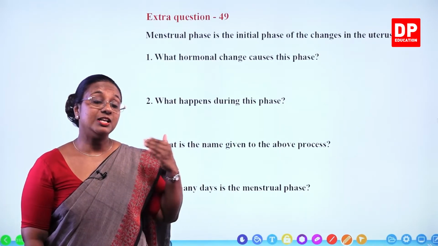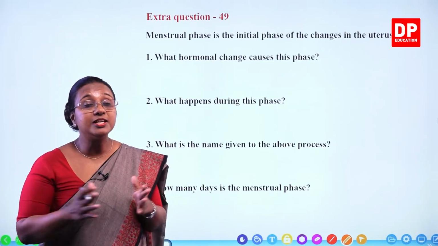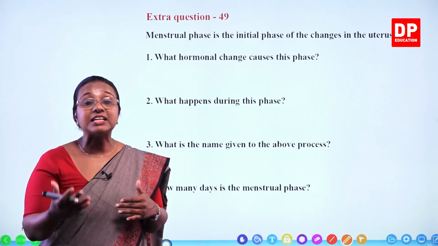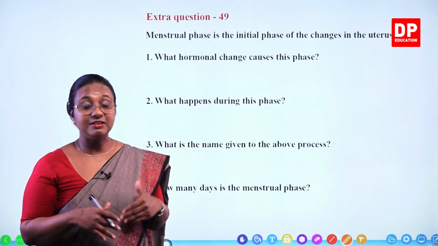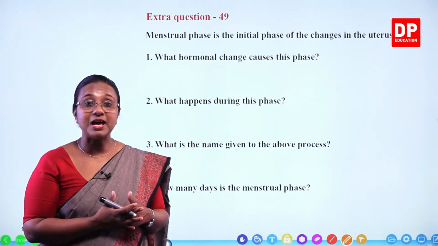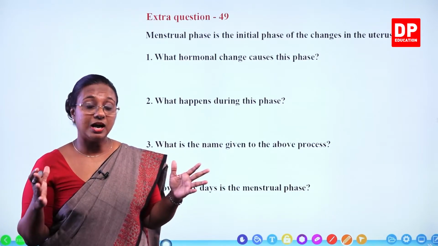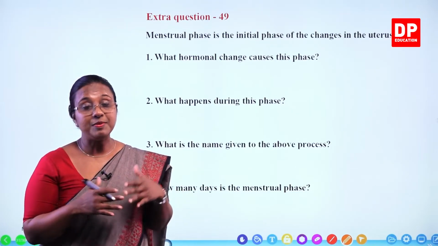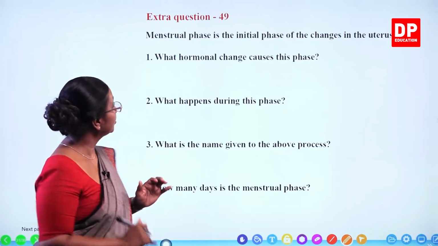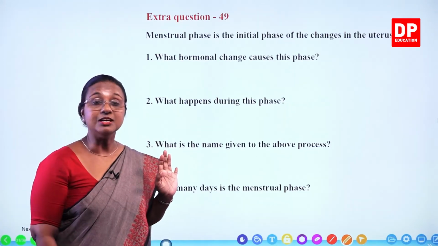After that, during the secretory phase, the wall of the uterus becomes active. The glands become active and secretory, and there is a lot of blood supply, and the wall of the uterus becomes larger, it swells up and it is all ready to develop the fetus. So, those are the changes taking place in the uterus.